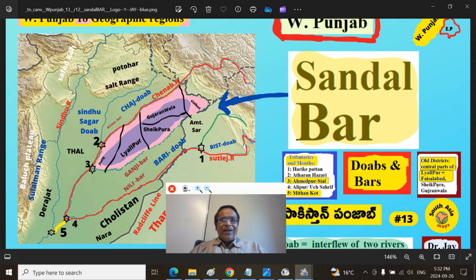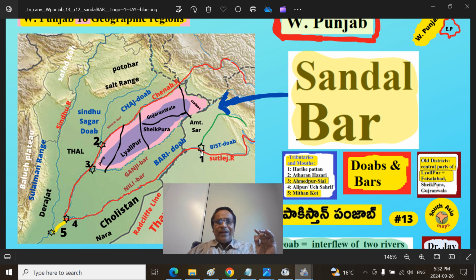Then what are these 1, 2, 3, 4, 5? I have put two important landmarks for you. These are where the rivers join. This is Harike Pattan, where the Bias joins the Satluj. Then remember there are only two major rivers of Punjab, the Sindhu with its tributaries, Satluj and Chenab. Both of them join at a place called Uch Sharif or Alipur. That place is number 4.